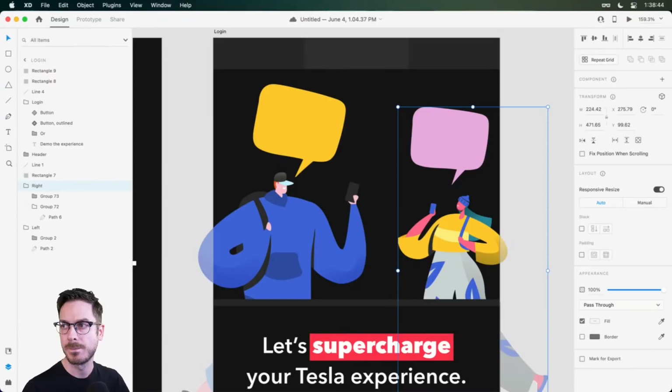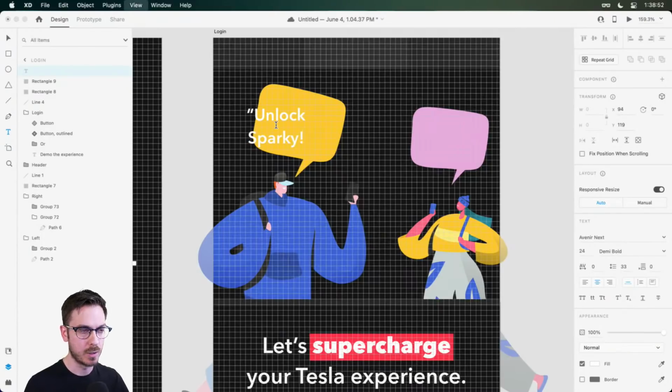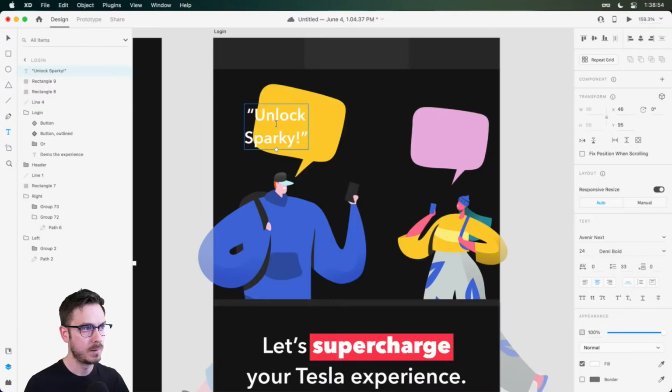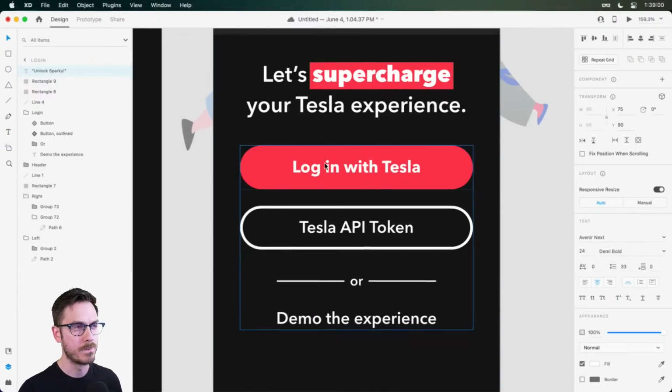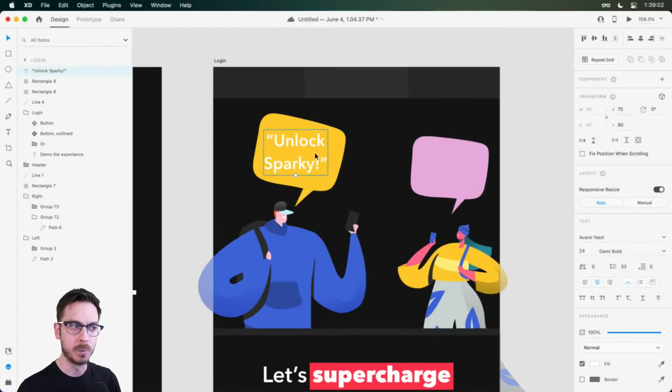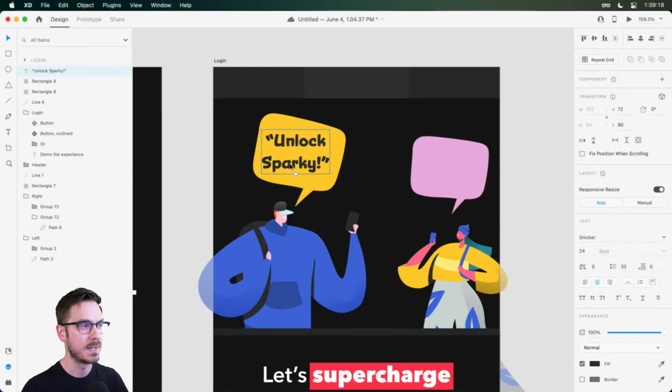All right. So what we're going to do is we're going to type something like unlock Sparky. Maybe that's the name of this person's car. Whoops. There we go. Now we do have the Avenir typeface that we've been using for our headers and our buttons. We may want to mix it up a little bit. This is spoken text, so it might be a little bit more fun. It might be a little bit more italic. So we might want to go for something like Snicker, which is another font or typeface from Adobe Fonts. And this one, because we're on this yellow background, let's go for a nice black or dark gray.